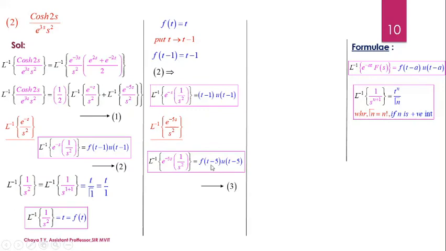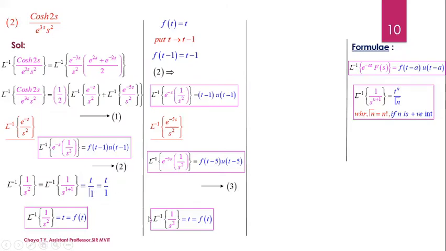To find f of t minus 5, I am going to consider the coefficient of the exponential in the LHS of the same expression. The coefficient of the exponential is 1 by s squared. Let's find its Laplace inverse. By using the formula, it is t to the power n by gamma n plus 1, because we have already obtained the Laplace inverse of 1 by s squared in this same problem.